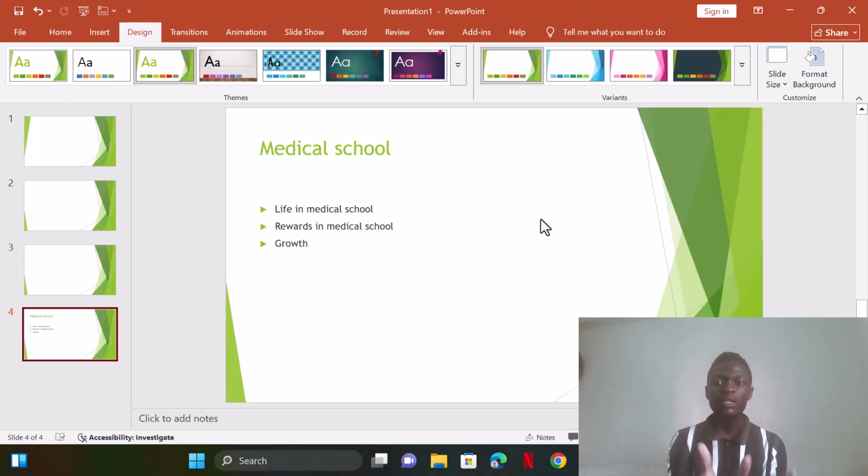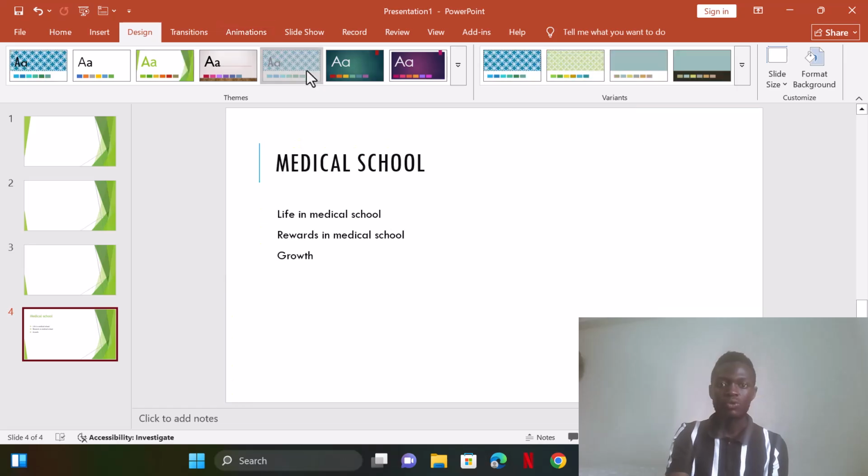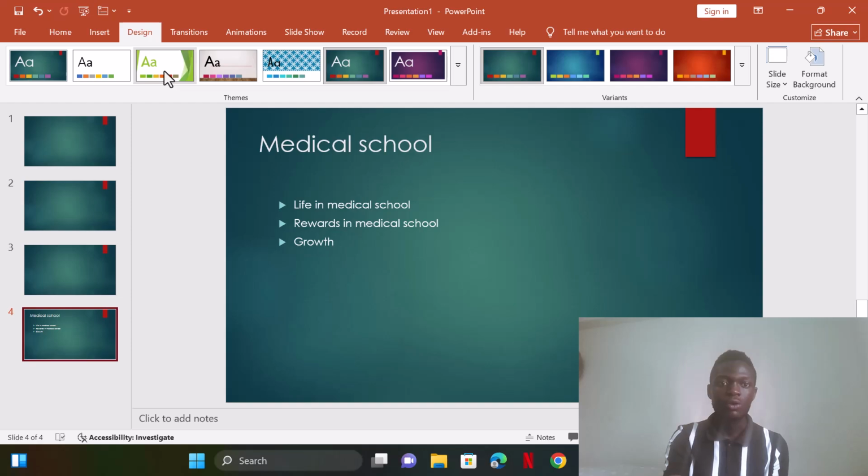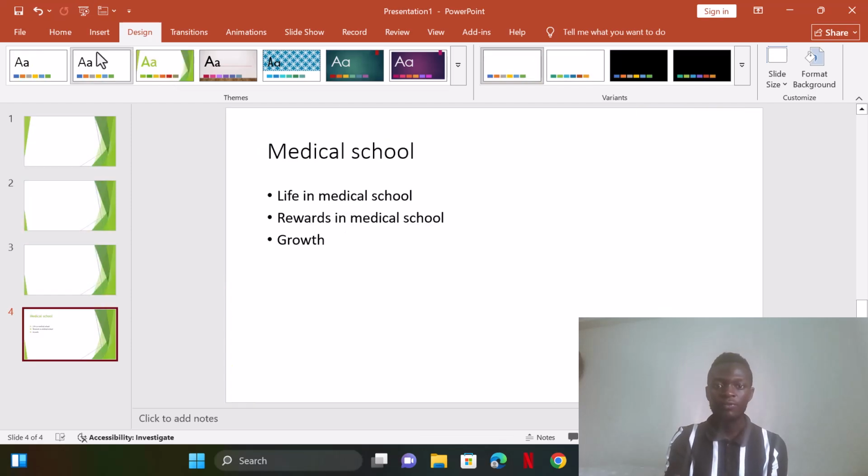You have to design your slides according to the audience you have. If it's in a lecture, design it according to that lecture. If it's in a business show, design it according to the audience you have. Then also there you see every time I click on it, different slides come up. So you choose the one which is appropriate for you.